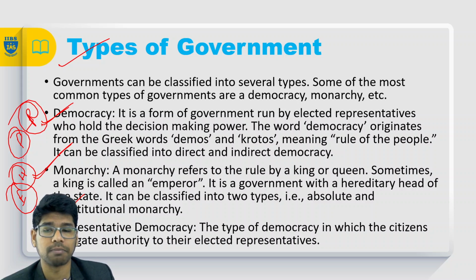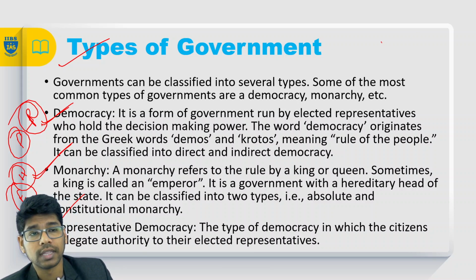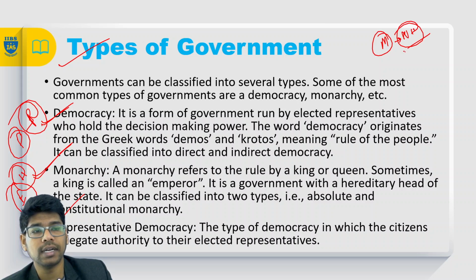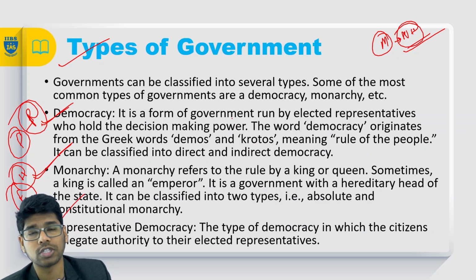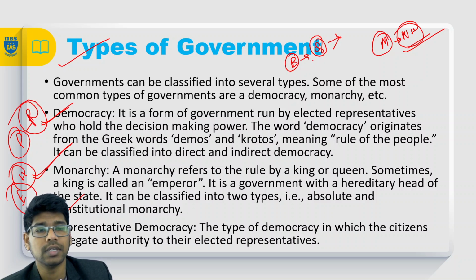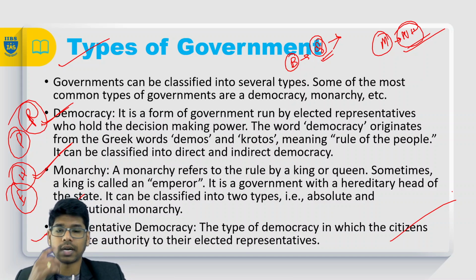In a constitutional monarchy, the monarch is just a nominal head, whereas an absolute monarch is an executive head. That is the difference. You can take the example of the British, where the queen is a nominal head. That is constitutional monarchy. Whereas in representative democracy, citizens delegate authority to their elected representatives. That is representative democracy.